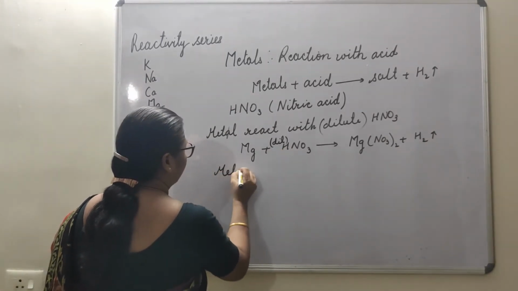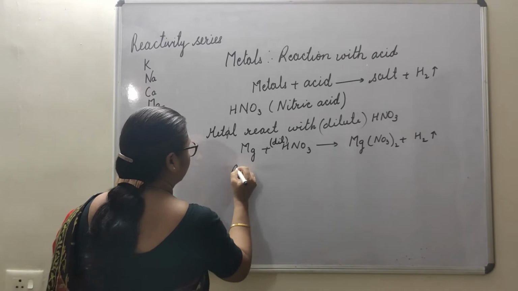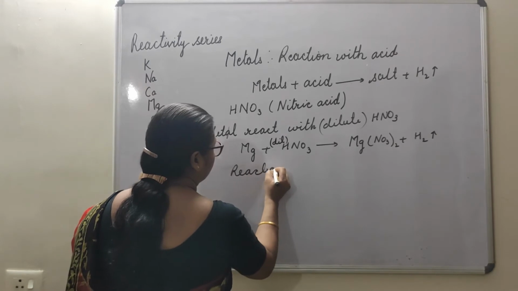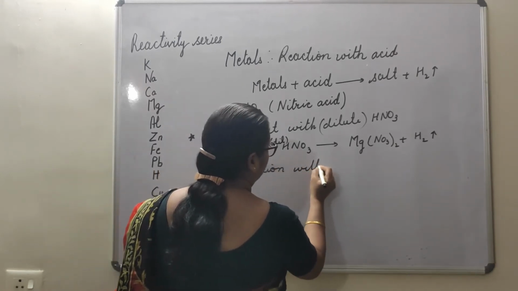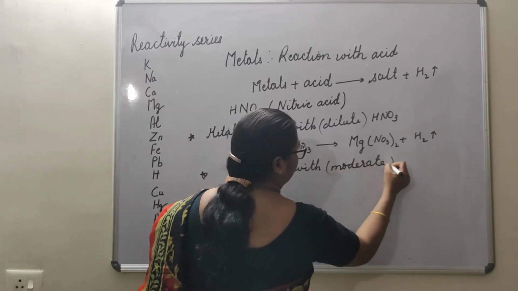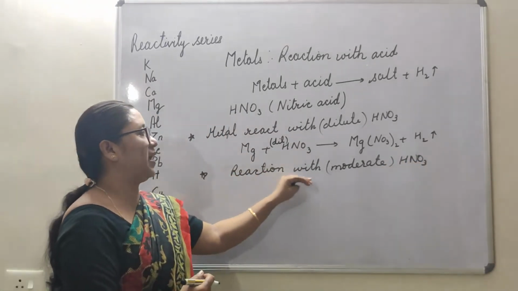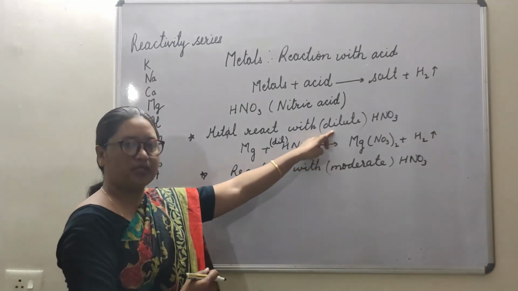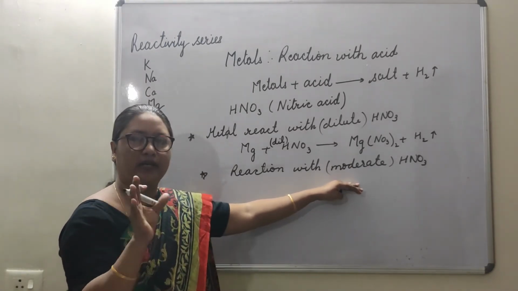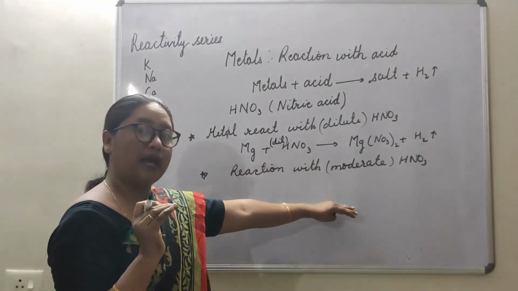Okay. Now the second one, reaction with moderate HNO3. What is the meaning of moderate HNO3? It means how metal will react with moderate HNO3. Dilute means you know. Okay. Moderate means it's not dilute, it's not concentrated. It should be at an intermediate stage. Okay. It's not dilute, it's not that concentrated.